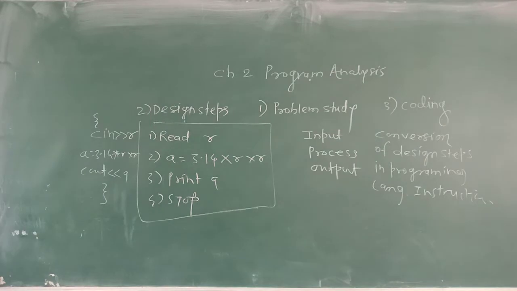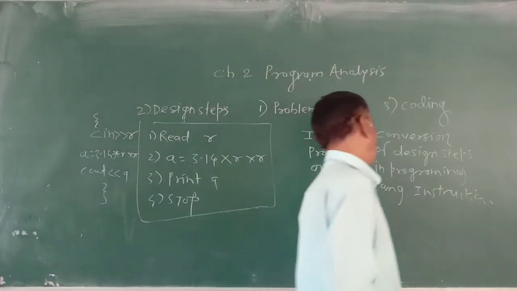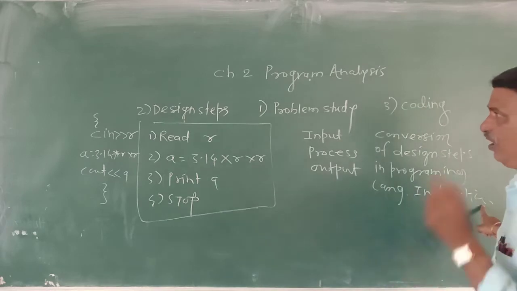It means coding is the step in which all the design steps are converted into programming language instructions.